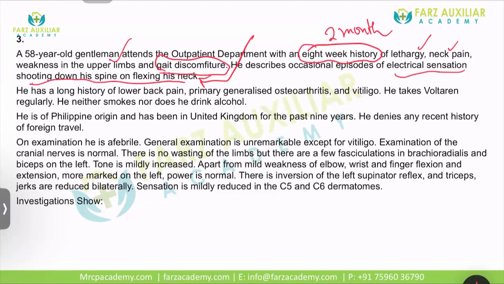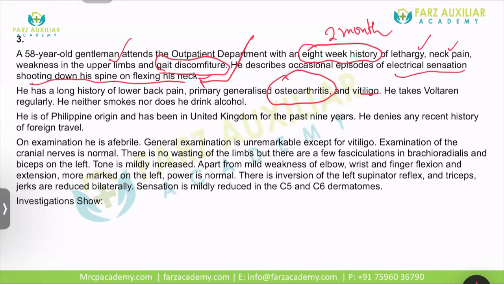He has a long history of lower back pain, primary generalized osteoarthritis. This is important. And vitiligo. He takes Voltaren regularly. He neither smokes nor drinks alcohol. He is of Philippine origin and has been in the United Kingdom for the past 9 years. He denies any recent history of foreign travel. He is afebrile. General physical examination is unremarkable except for vitiligo.